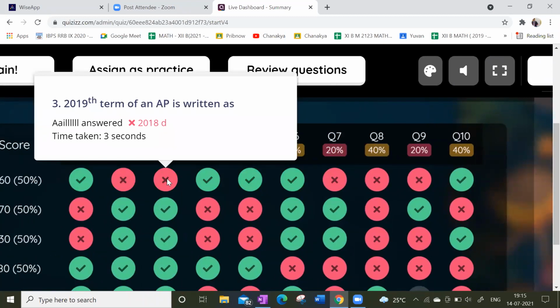The 2019th term of an AP is written as what? 2019th term, so n is what here? I'm writing the nth term. Nth term formula is what? Sir, Tn equals a plus 2018d. That is the right answer.